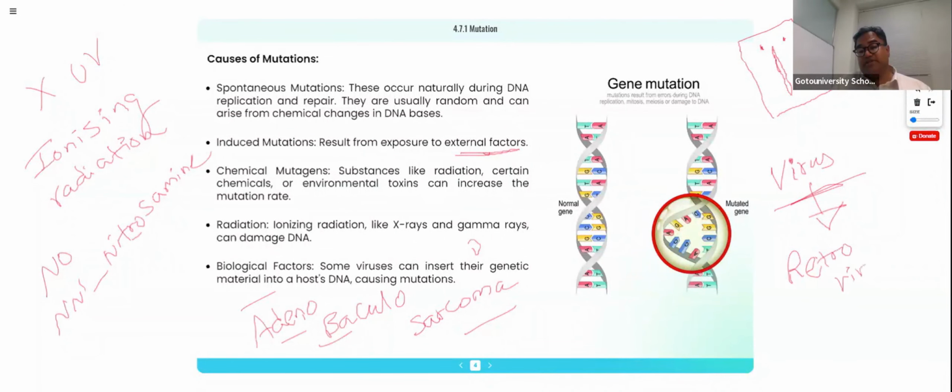This retrovirus, a very good example is the HIV virus, HIV, a retrovirus, a type of virus, causes mutation. But all viruses can't cause mutation. This retrovirus causes mutation where? In RNA. That means we should understand that mutation can happen in the DNA and also in the RNA. That is the message we need to understand.